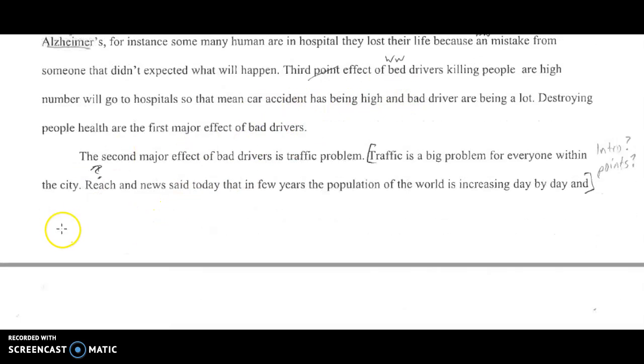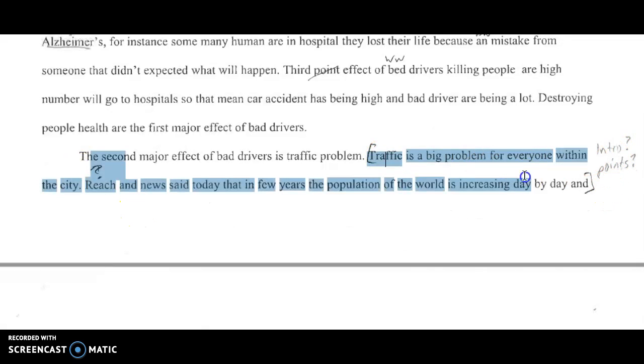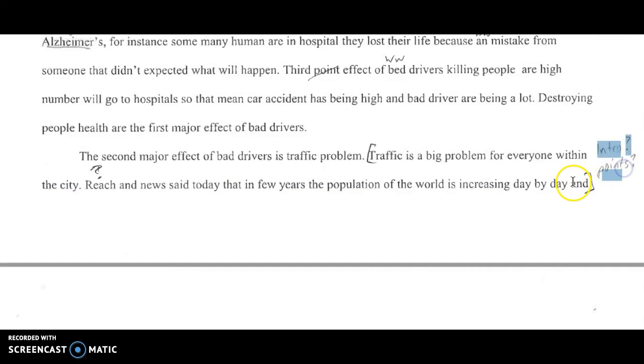This word's not supposed to be here. Again, I don't know what you're trying to say here. This whole sentence is something that would go in the intro. It's not really a point. This is something that shouldn't be in your body paragraph.